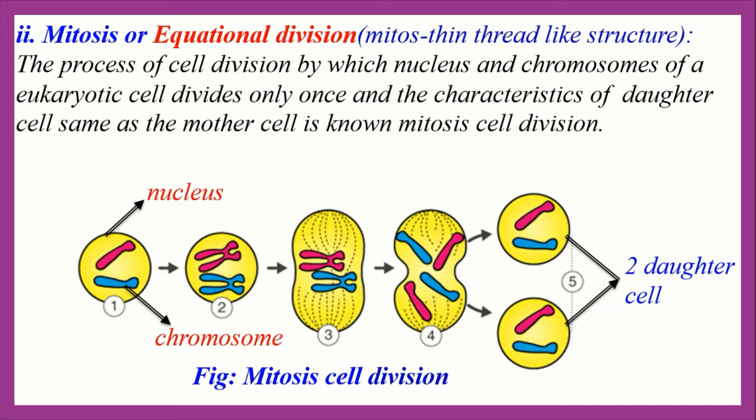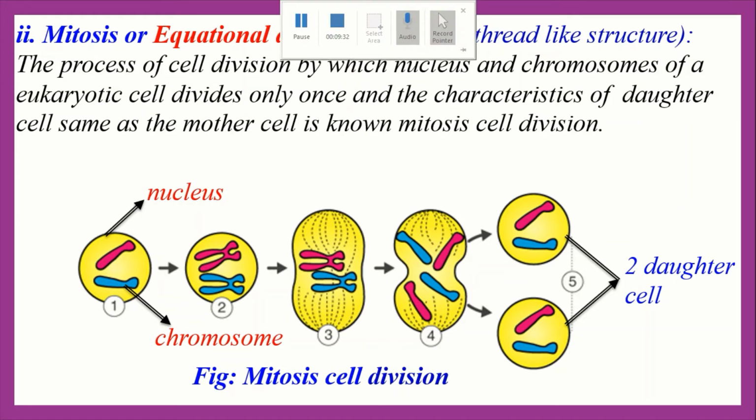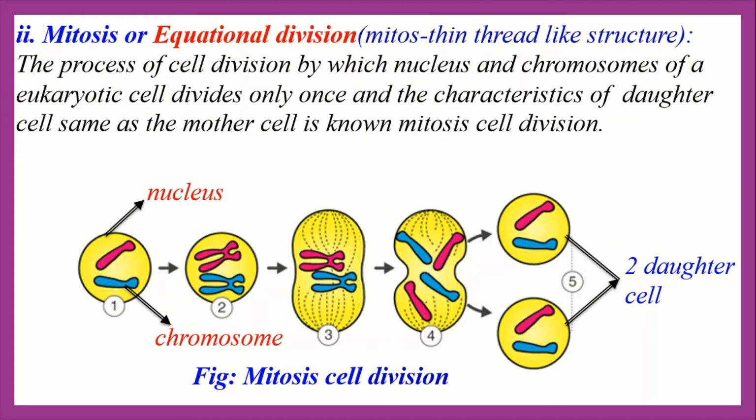Here is a question: eukaryotic organism, but in where? Okay, we can say that mitosis cell division takes place in body cells or somatic cells of all eukaryotic organisms.